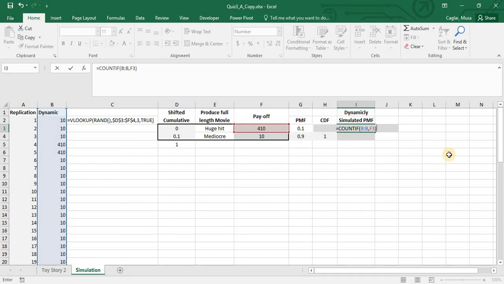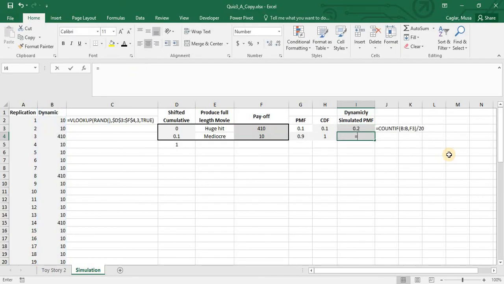So I'm going to divide this number to scale my frequency. That's why it is 20. This is not 1,000. If you simulate 1,000 simulations, you can divide it by 1,000. If you make 500 simulations, you can divide this number by 500. So this is the idea. What is the relative frequency?